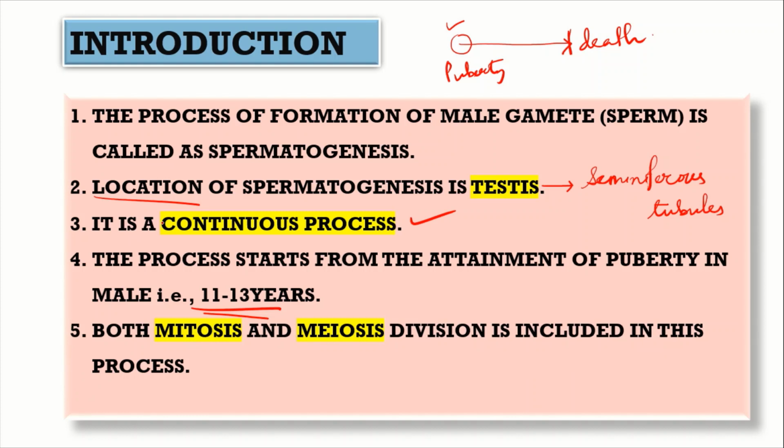In this process, both mitosis cell division and meiosis cell division occur. Mitosis is an equational division where the chromosome number remains constant in the daughter cells. But in case of meiosis, the chromosome number is reduced to half. That is why it is known as reductional division. Meiosis has two subsequent divisions: meiosis 1 and then meiosis 2. Meiosis 1 is the reductional one and meiosis 2 is just equal to mitosis.